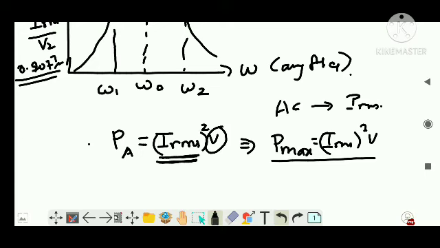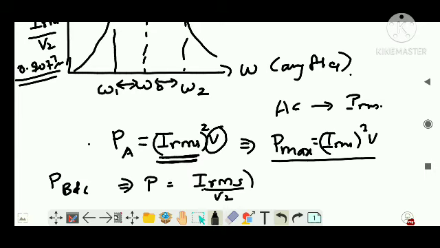Clear? Now what is power at B and C? Because both are at equivalent points, right? Omega 1 is equivalent distance from omega naught, and omega 2 is equivalent distance from omega naught, right? So power at B and C, here I will write power is equal to IRMS by root 2 whole squared into V, or I can write it as IRMS squared into V by 2.